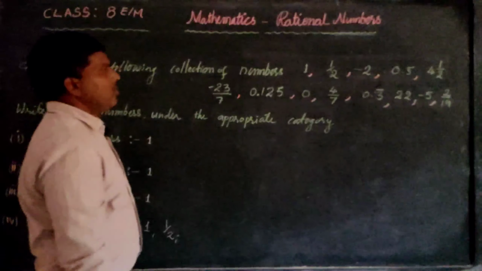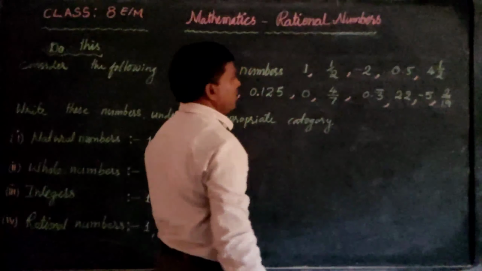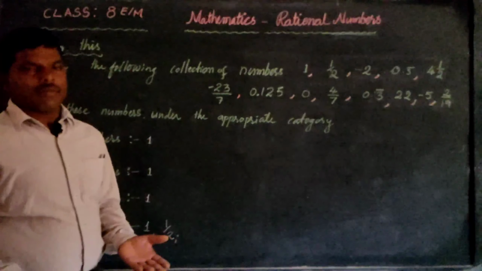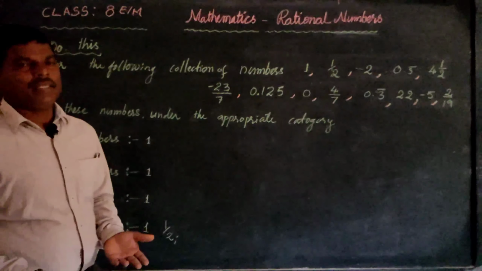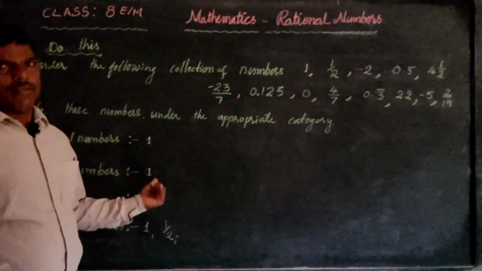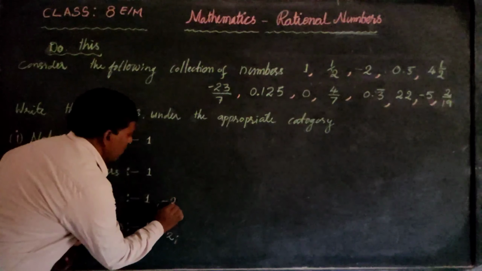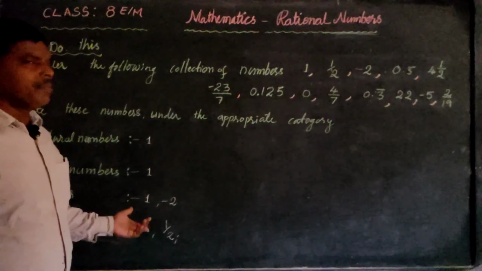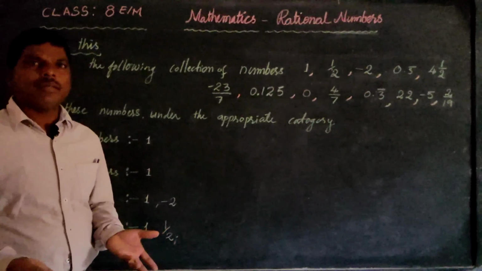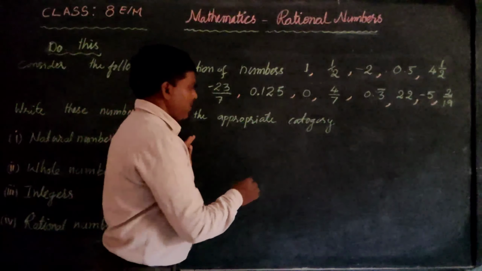Okay. Now minus 2. Minus 2 is a negative number. So negative numbers are present only in the integer set. So minus 2 is an integer, and is minus 2 a rational number or not? Yes, it is a rational number.